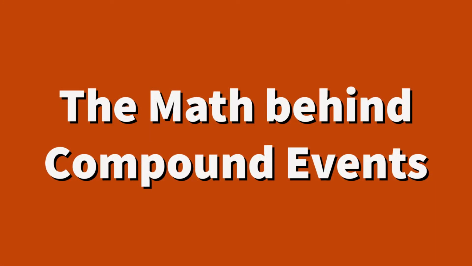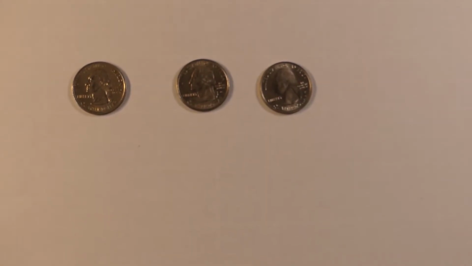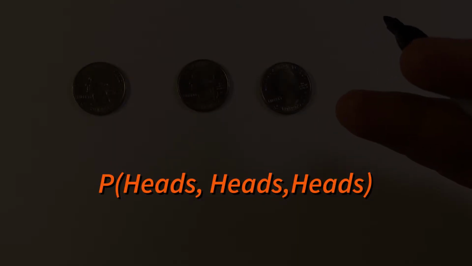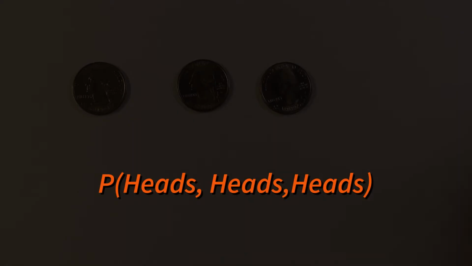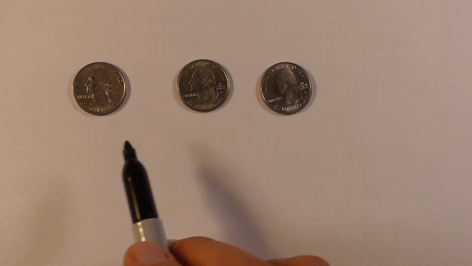Modeling is helpful to help kids see what's going on, but what we really want to get into is the math behind it, because that's going to save us time. So let's say we have these 3 quarters right here, and we want to find out what is the combination I can get heads, heads, and heads. So basically flipping a coin 3 straight times or 3 different coins and getting heads each time.